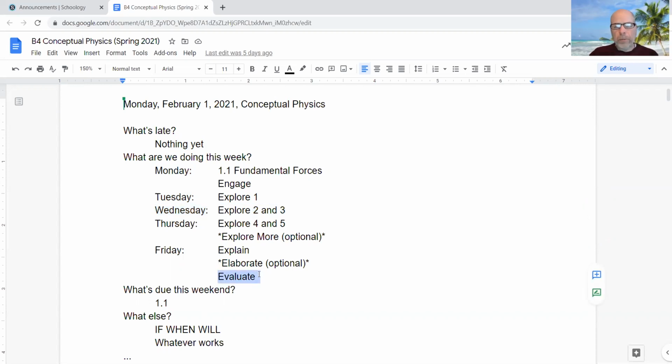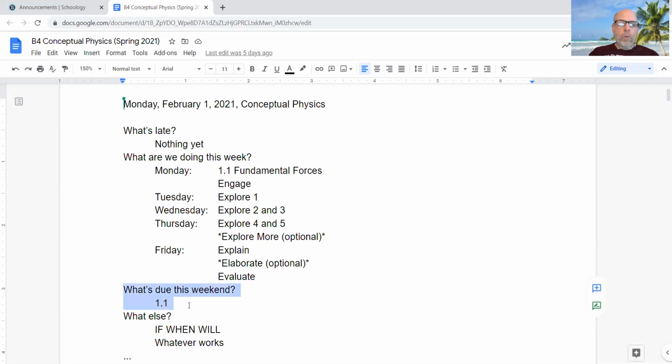This is the first time I've used this tech book. So the online quizzes, if you're not sure how that's going to work, well, me neither. But anyway, there's what we're doing this week and the pace that I've laid it out. Notice there's some optional items here, which is nice. If you want to explore more or elaborate, it's there, and I'll show you that in the next video or two when we get into the tech book.